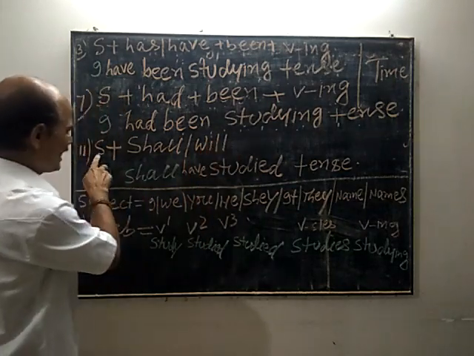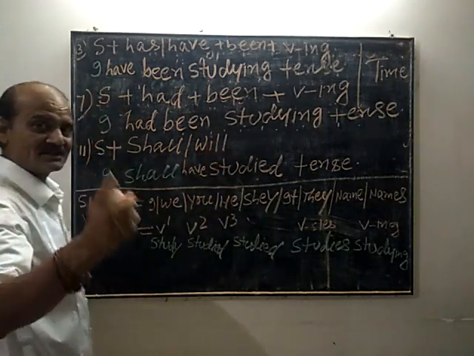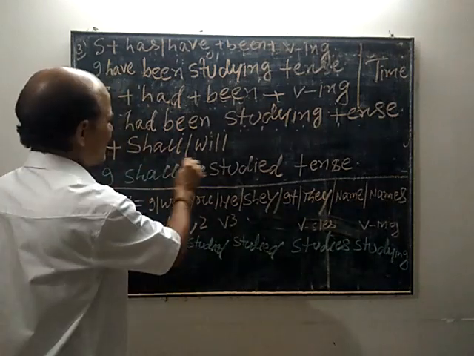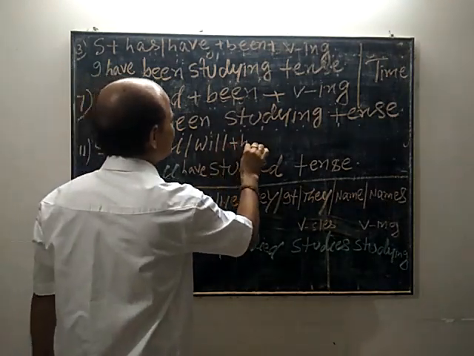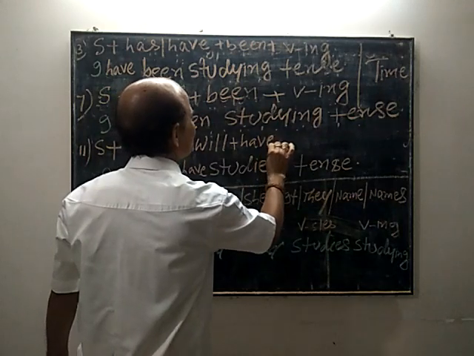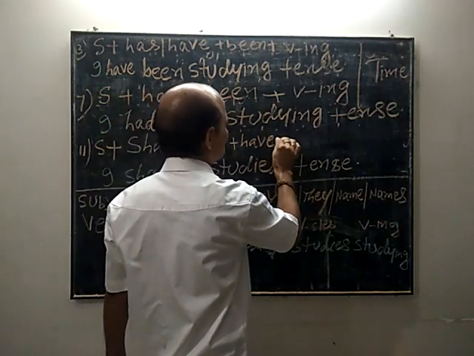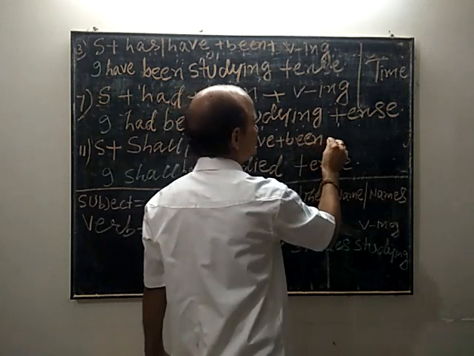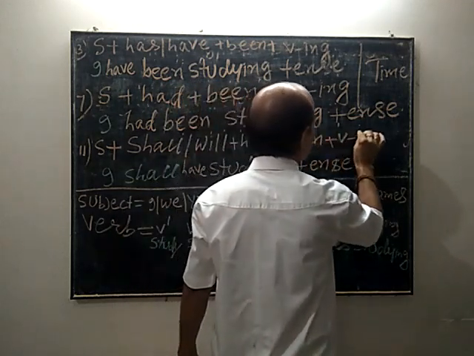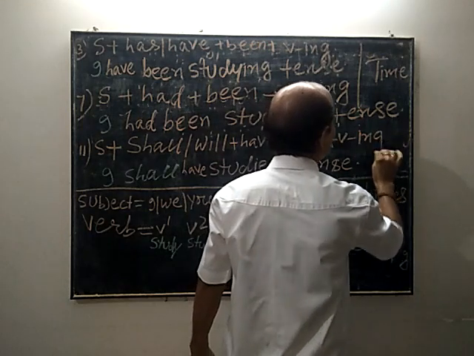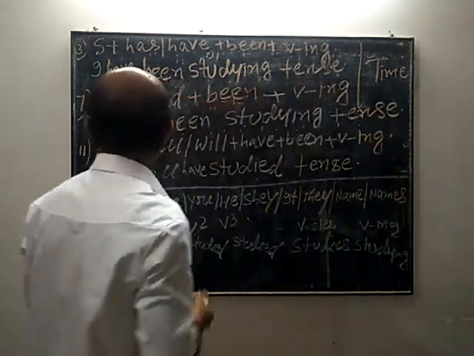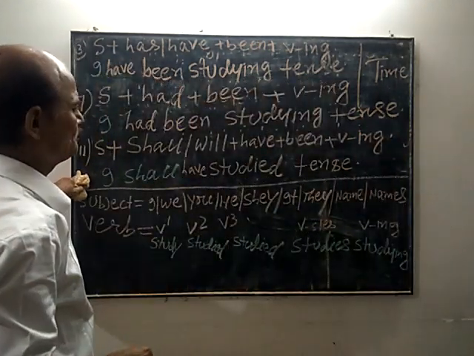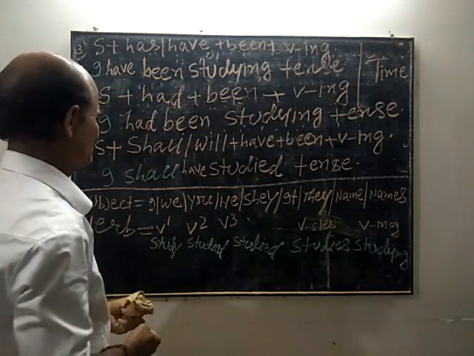If the subject is I or we, shall will be used. Then have plus been plus verb ing. This is the structure of future perfect continuous tense.